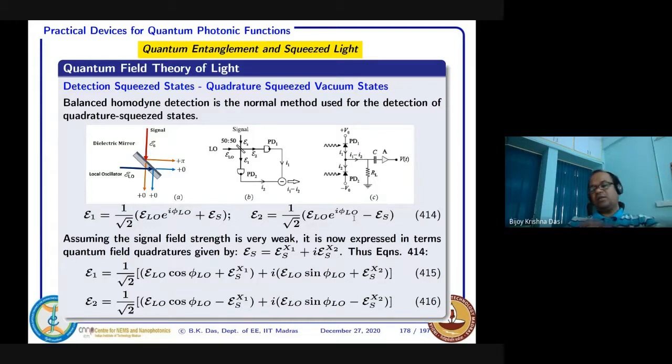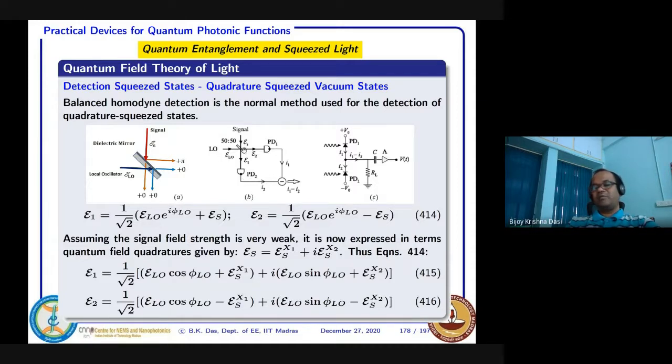Now the trick is that we know this signal is a vacuum, a squeezed state. It is quantum mechanical, so we want to introduce the quantum nature here. With respect to that, the local oscillator we consider to have a relatively large intensity, so ELO can be considered classically.